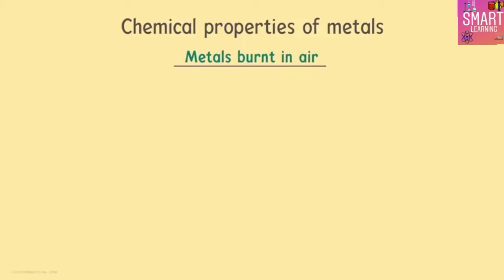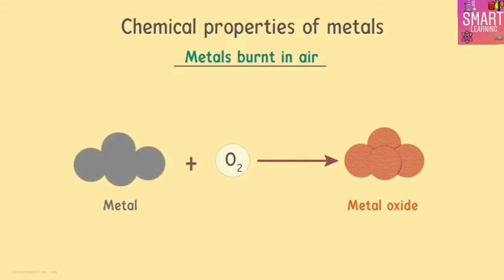The most important point to note here is that almost all metals react with oxygen to form metal oxides. These metal oxides that are formed are usually basic, but they can also be amphoteric. What do you mean by amphoteric?